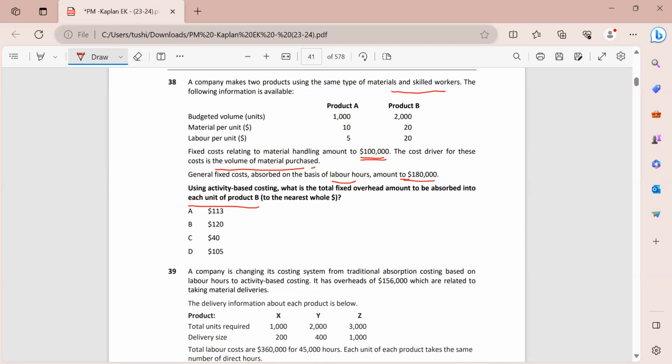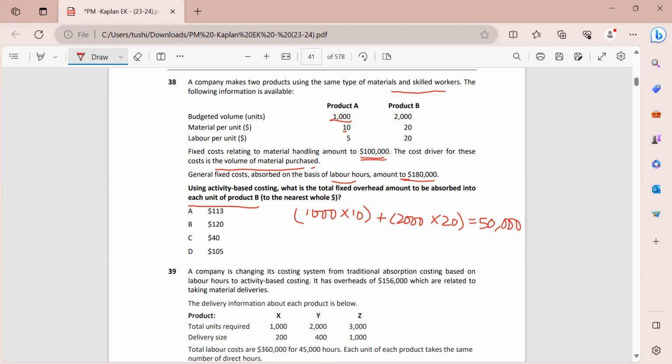With regards to this, the total material that we are buying is, material per unit is $10, and we are purchasing 1,000. So the total material that we are buying over here is 1,000 multiplied by 10 plus 2,000 multiplied by 20. So this gives you $50,000. And the fixed cost that pertain to this is 100,000.